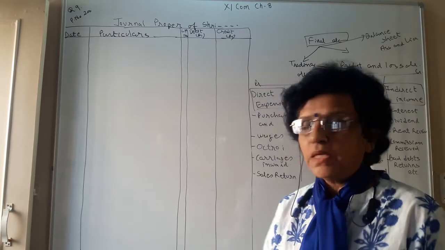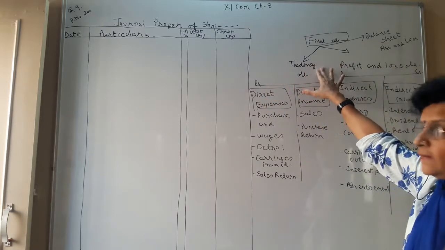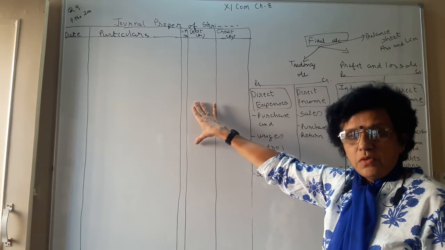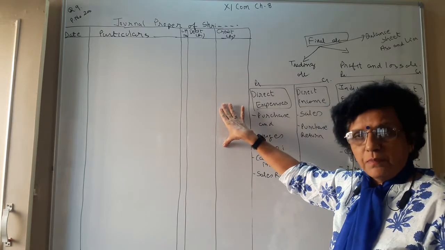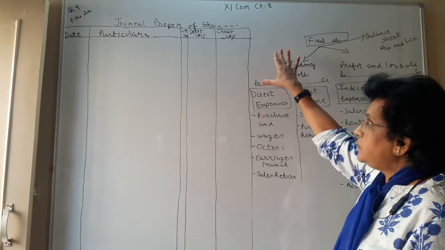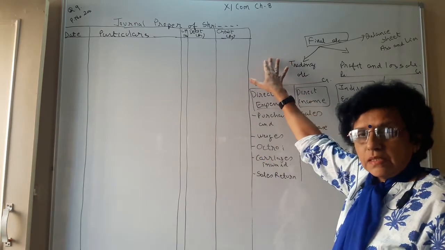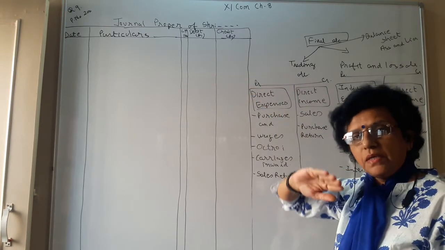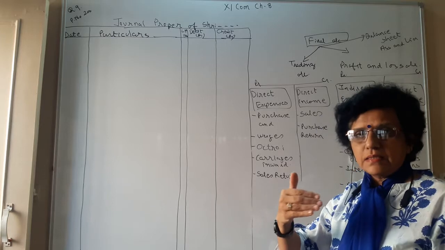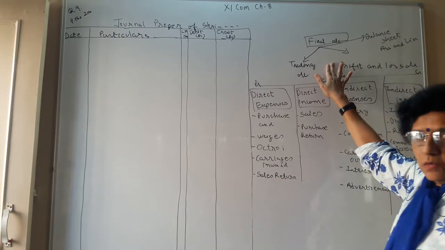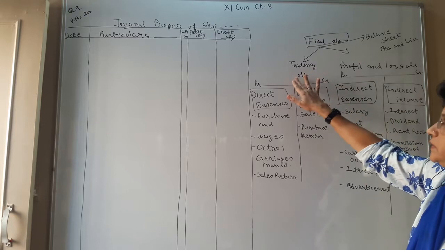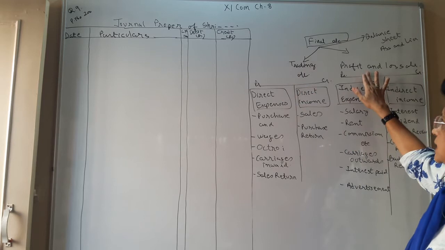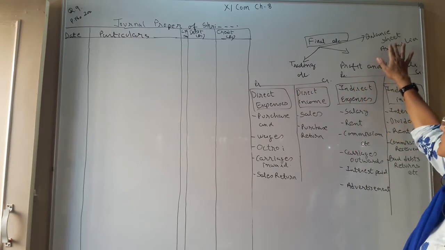So to know that, we need to prepare final accounts. We prepare our basic books, all the subsidiary books, and the journal proper. After that we prepare the ledger. The ledger gives us the balances. With the help of the balances, we prepare our trial balance, and the trial balance helps us prepare the final accounts. The final accounts consist of three things, two accounts and one statement: the trading account, the profit and loss account, and the balance sheet.